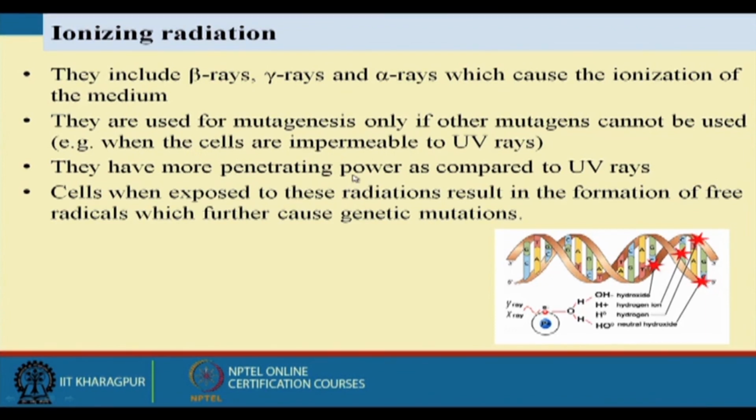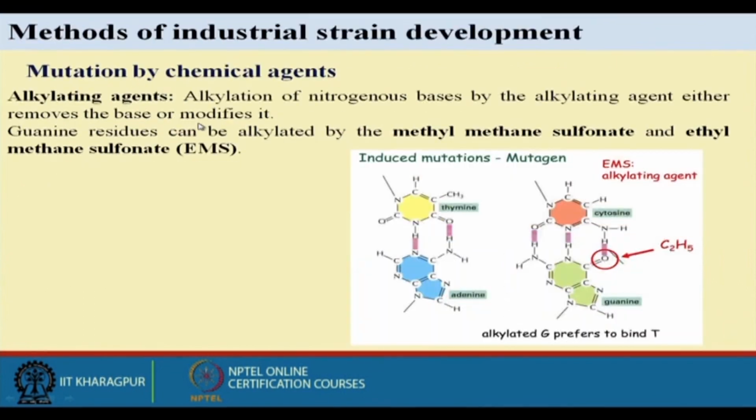They have more penetrating power as compared to UV rays. Cells when exposed to this radiation form free radicals, which further cause genetic mutation. So this is more effective as compared to non-ionizing radiation.